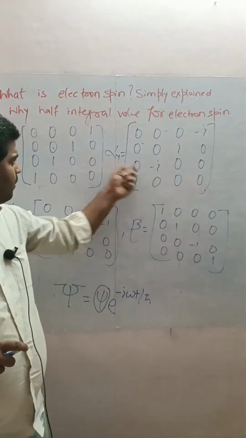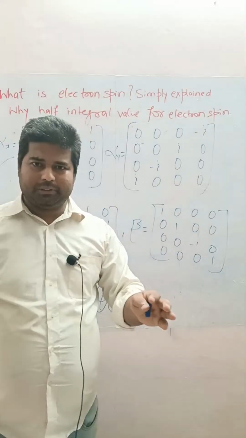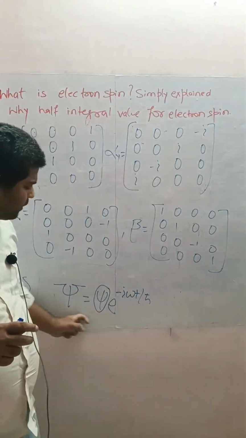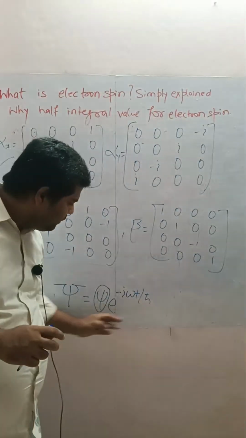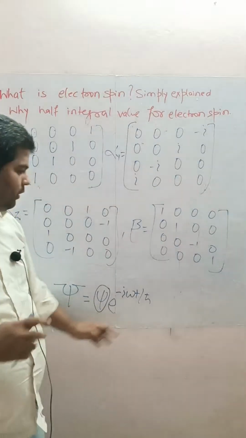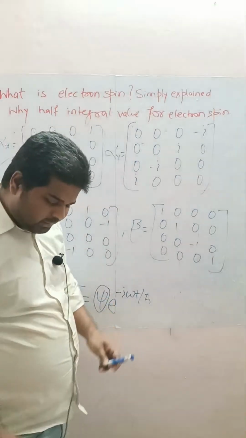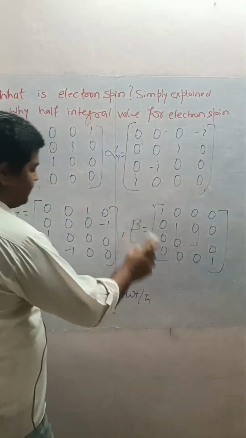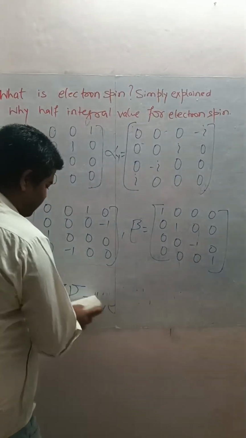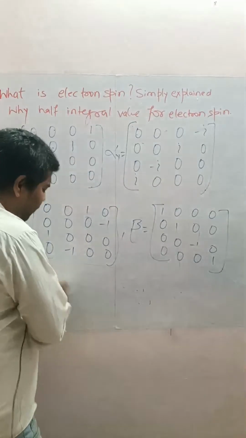After using these constants in the Dirac equation, we don't get one single, unidimensional value. We get the solution of the Dirac wave function as this. Let me delete this. And it was 4-dimensional.